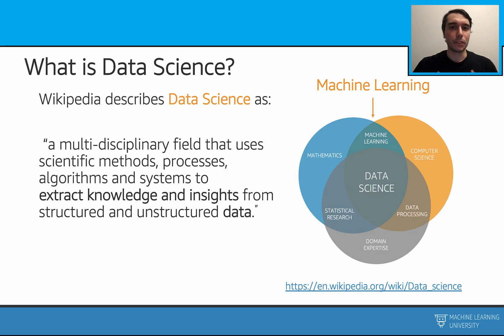In this section, we are going to make various definitions. Let's start with data science. Wikipedia defined the term as a multidisciplinary field that uses scientific methods, processes, algorithms, and systems to extract knowledge and insights from structured and unstructured data.